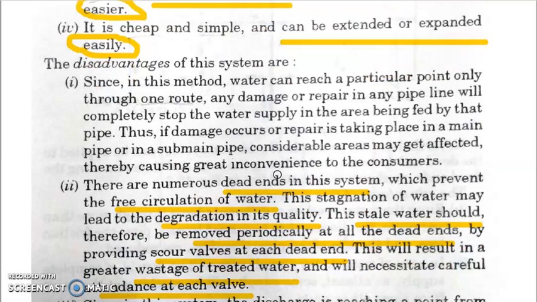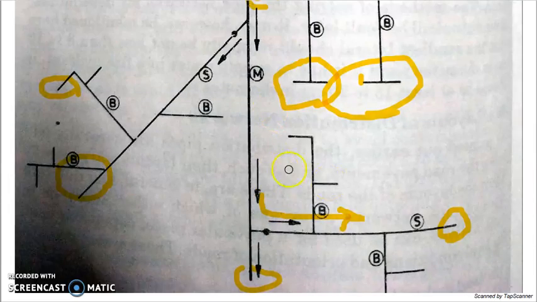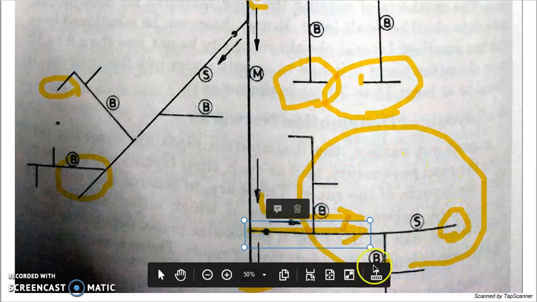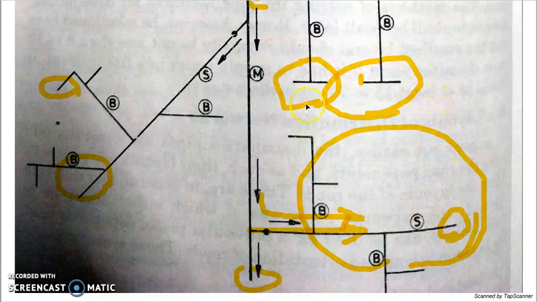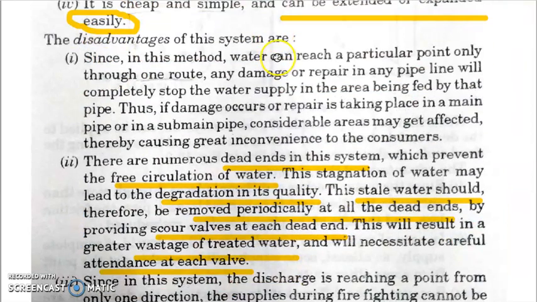It is simple. So the disadvantage in this case is that water can reach a particular point only through one route, right? You can see in the figure, if you are supplying water to this area, it has to come only from this route. If any repair work is going on here, or there is any damage to the pipe, if you shut off this cutoff wall, then the area is not going to get any water. So people will be put under inconvenience. There is no other pipeline which is going to bring water from some other route, right? That is the major disadvantage of the dead end system. This is an inconvenience to the consumer.